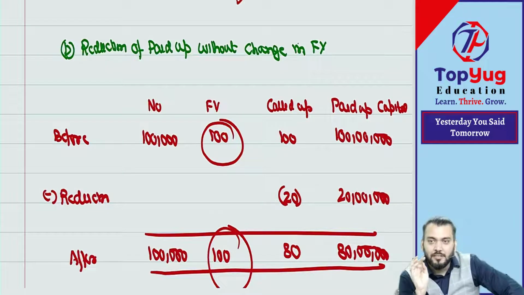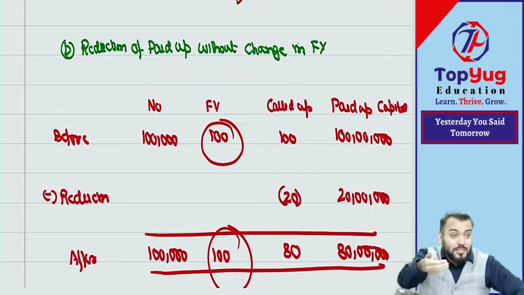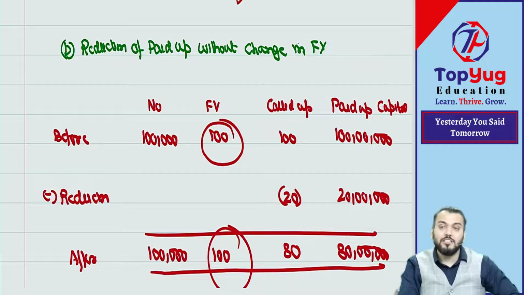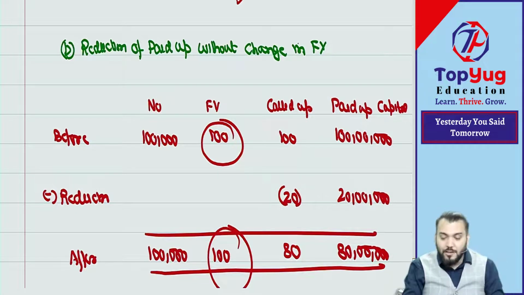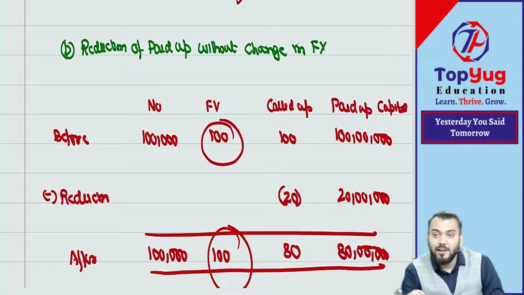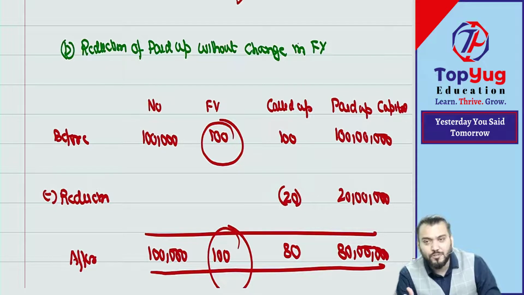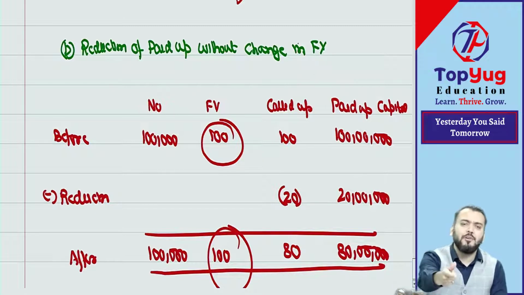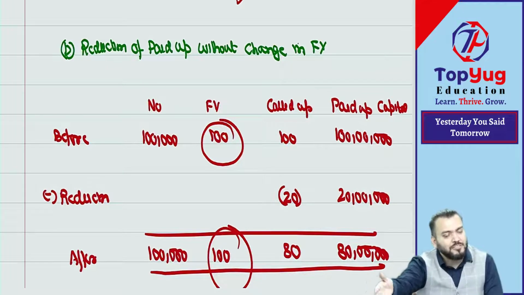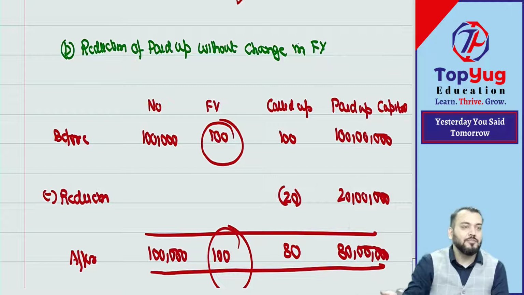Correct? Understood? Now, once you have given this journal entry by your own, then there is no rectification. I could have given the journal entry also. If I had given the journal entry, then of course you would have understood, but only for a time period. Time period means what? Yesterday I will ask, you will say yes. Tomorrow I will ask, you will say yes. Day after tomorrow I will ask, you will say yes. But then I will ask you, sir,